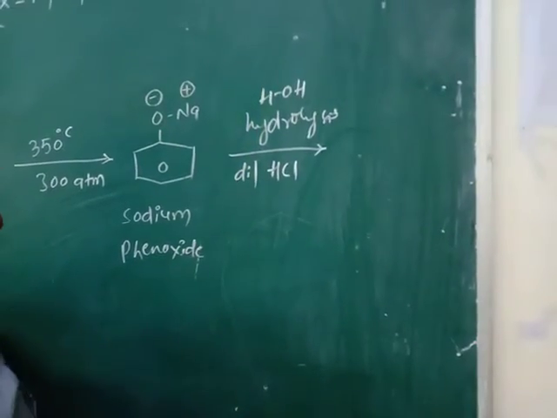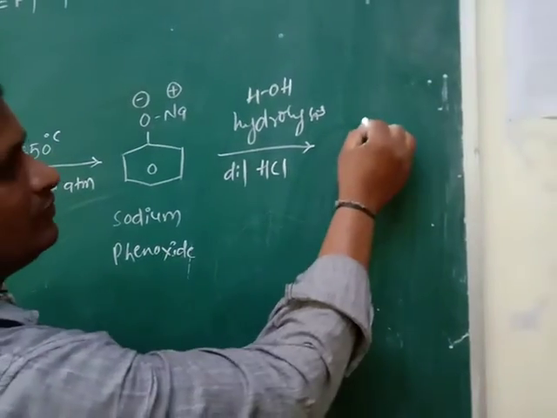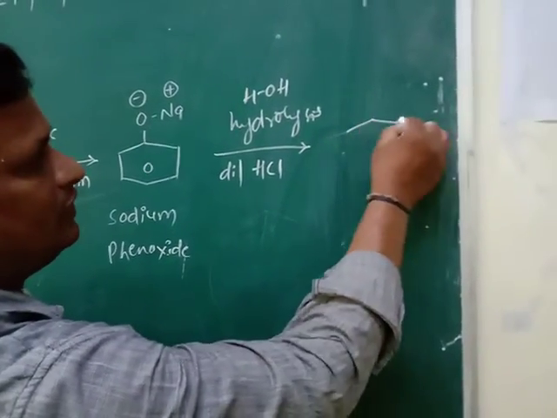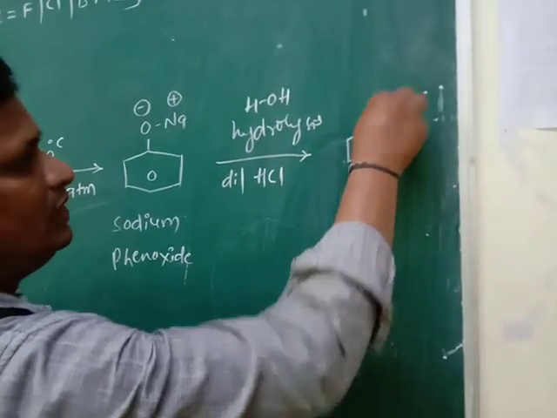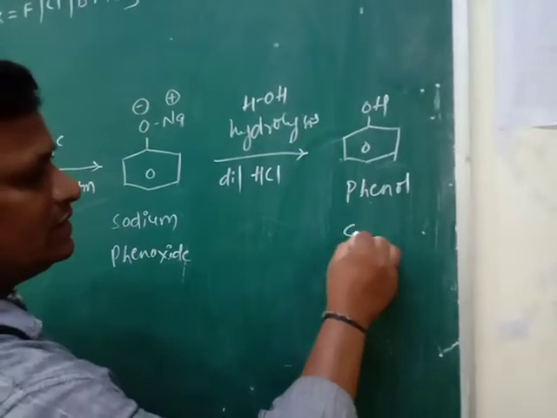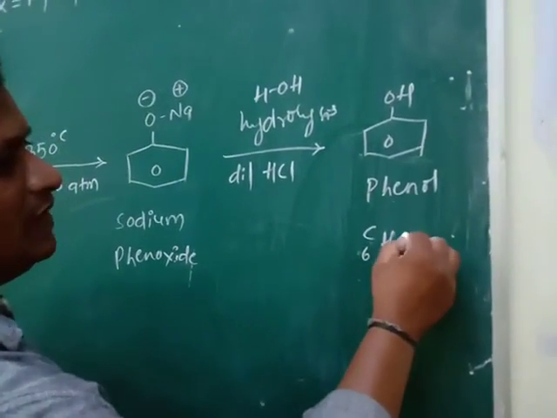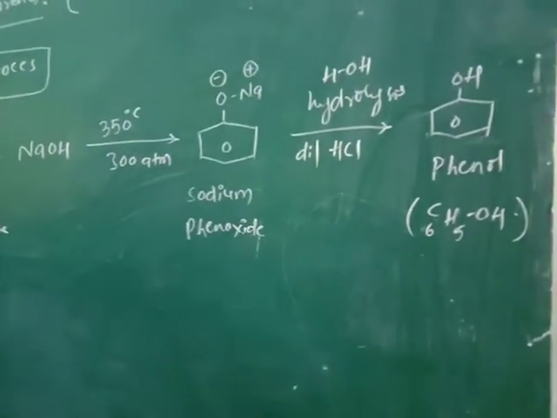Hydrolysis means addition of water, H-OH. So oxygen combines with H and it gives the phenol. The obtained compound is phenol, C6H5OH. So it is the second preparation method.